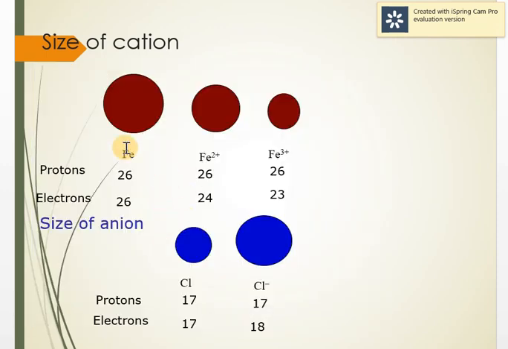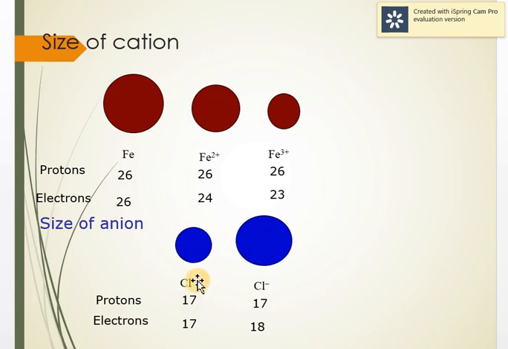Yes, you can see here Fe+2, Fe+3. The more electrons it loses, the more protons there will be compared to electrons, so the size will decrease. The size of an anion is more than the normal neutral atom.